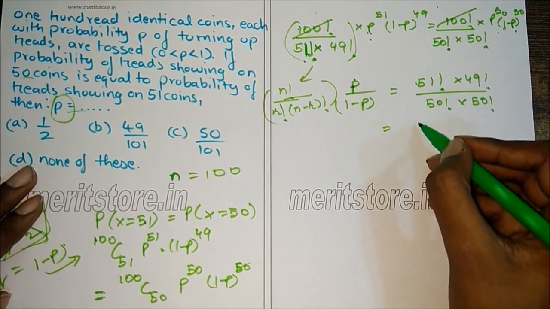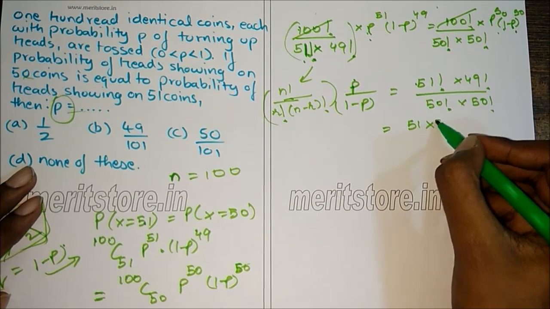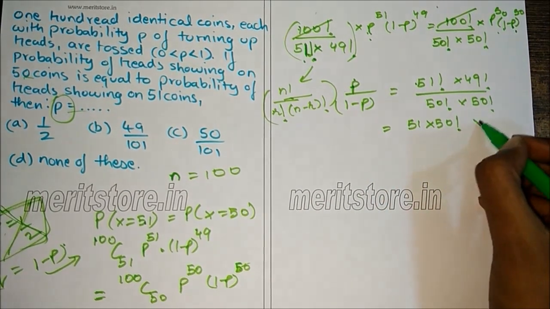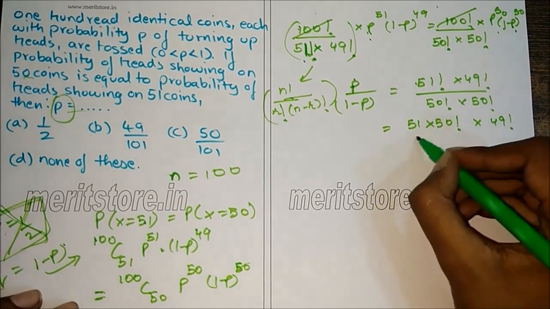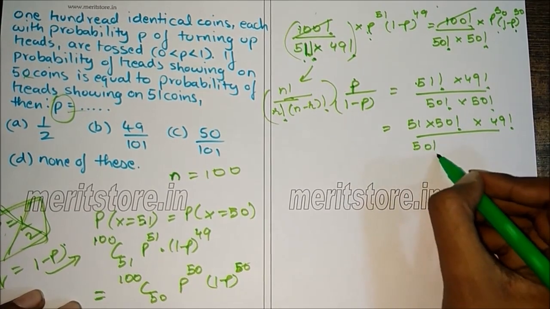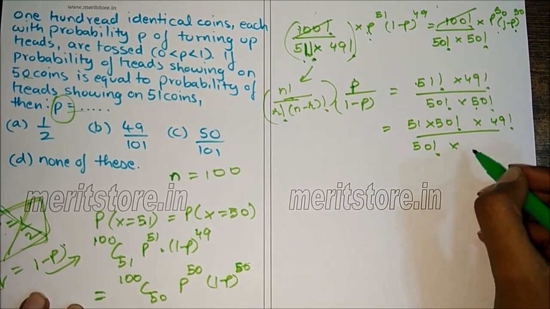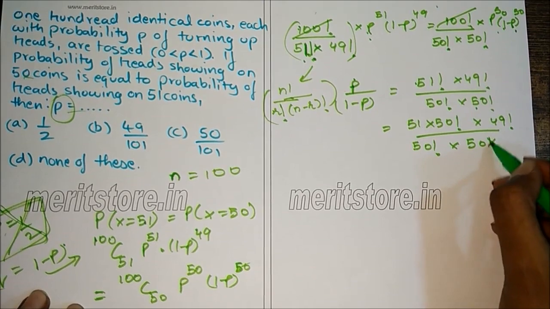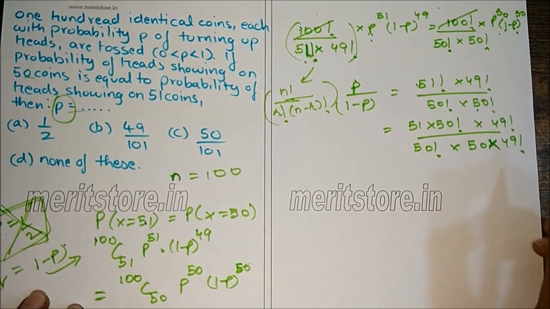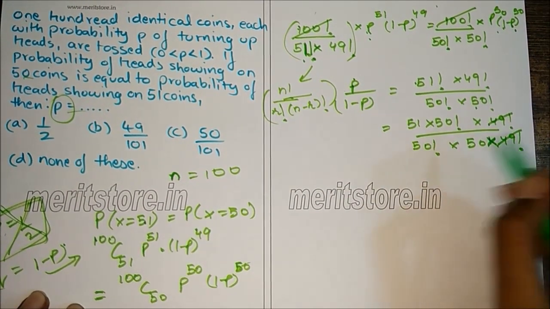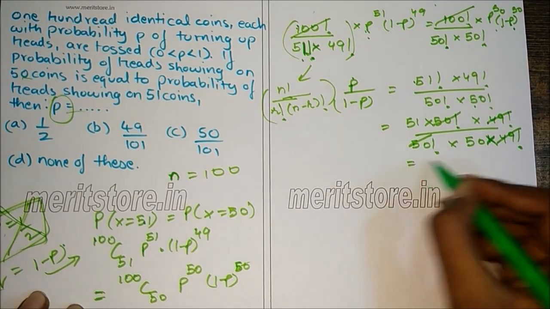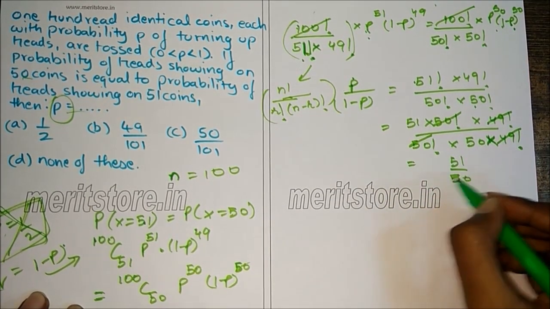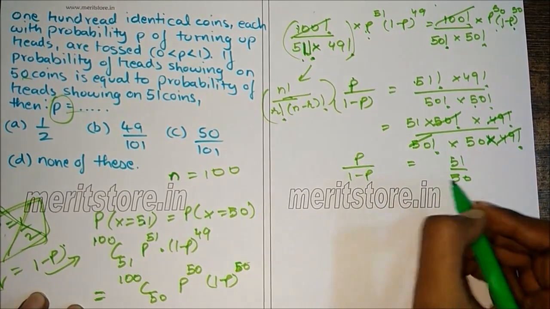Now we can write 51 factorial as 51 into 50 factorial, 49 factorial as it is, divided by 50 factorial into 50 into 49 factorial. So 49 factorial gets cancelled, 50 factorial gets cancelled. We are left with 51 by 50, which is p upon 1 minus p.